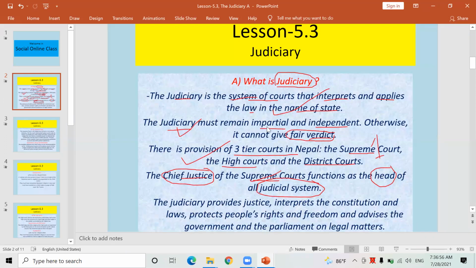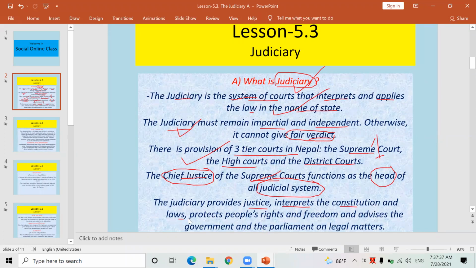Look here. I'm giving you an introduction, more information on the judiciary. Don't forget, the judiciary provides justice. Its sole responsibility is to give justice to the innocent people and punishment to the culprit, as I have told you. And it even interprets and explains the Constitution. Different schedules, parts, and articles of the Constitution are described, interpreted, and explained logically by the lawyers, judges, Chief Justice, and justices of the different courts.